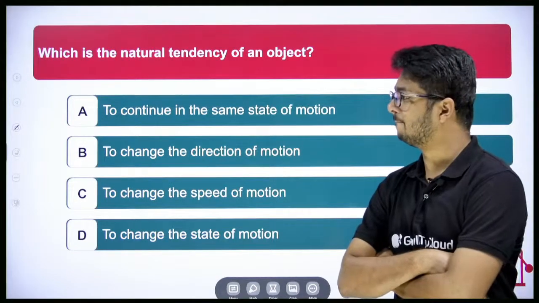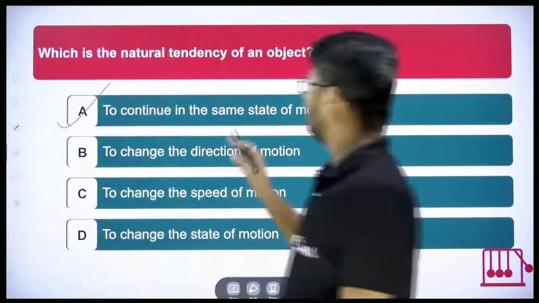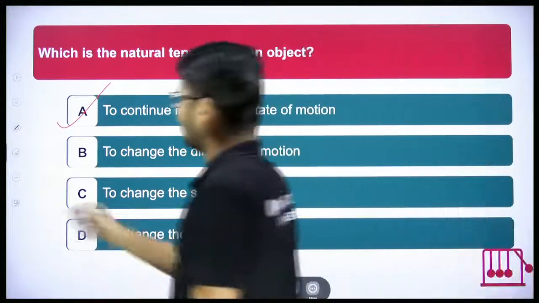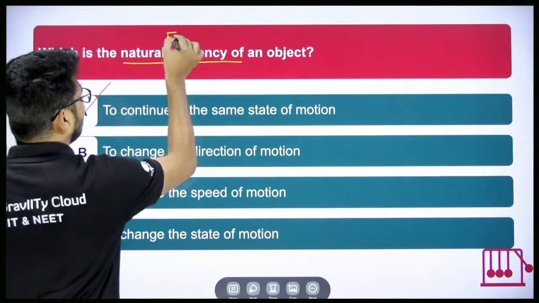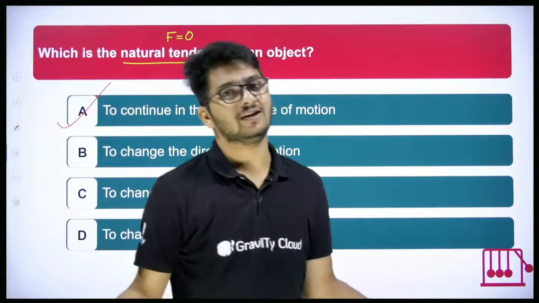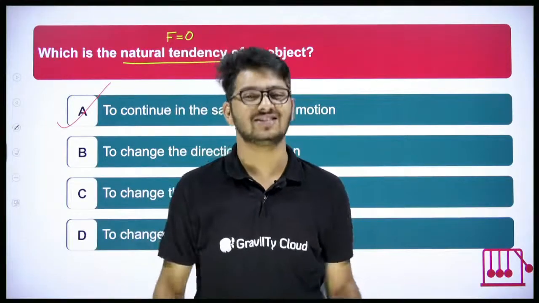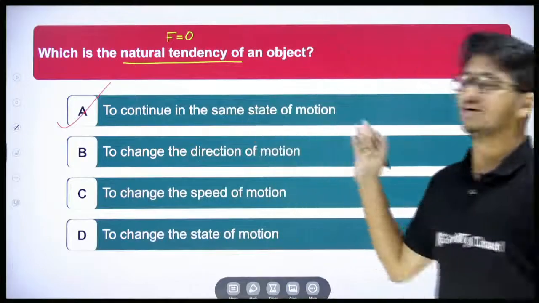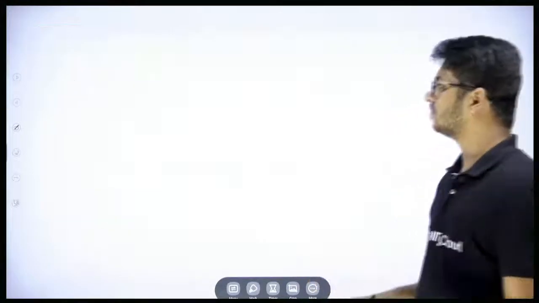The correct answer is option A, to continue in the same state of motion. We discussed this. What does natural tendency of an object mean? The tendency of an object when force is 0. And if force is 0, the state of motion does not change. It remains the same. So, to continue in the same state of motion. Simple? Okay. Next.